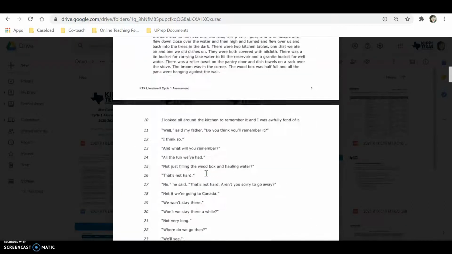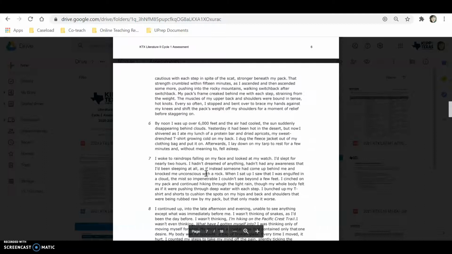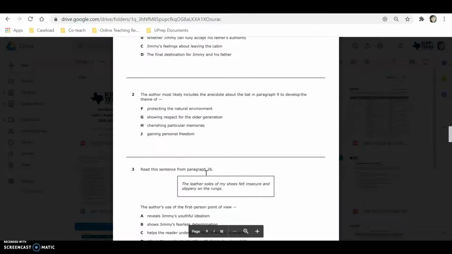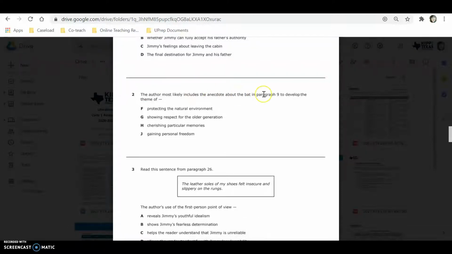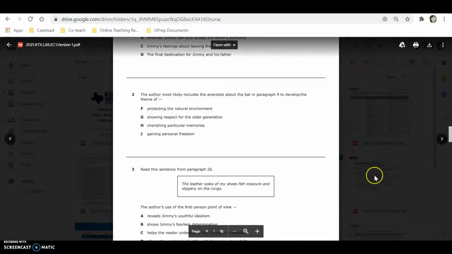Okay, so that's the anecdote, the short story about the bat. So let's go back to question number 2. The author most likely includes this short story about the bat in paragraph 9 to develop the theme of F. Protecting the natural environment. G. Showing respect for the older generation. H. Cherishing particular memories. Or J. Gaining personal freedom. Pause this video, answer number 2 in Elluminate, and come back.